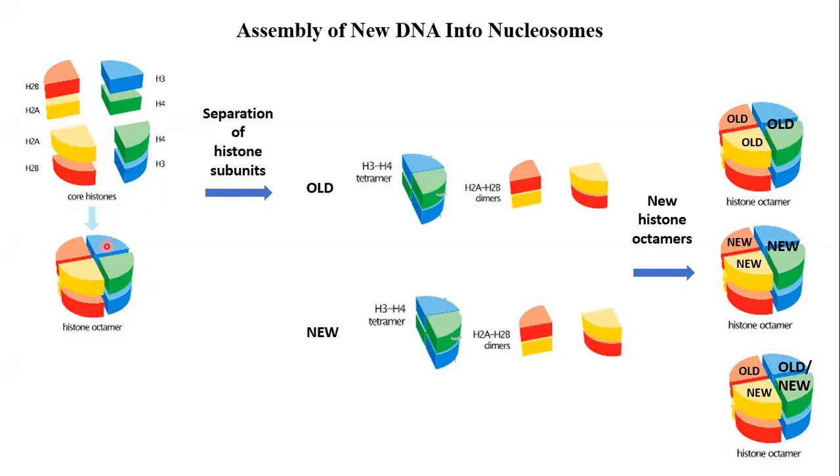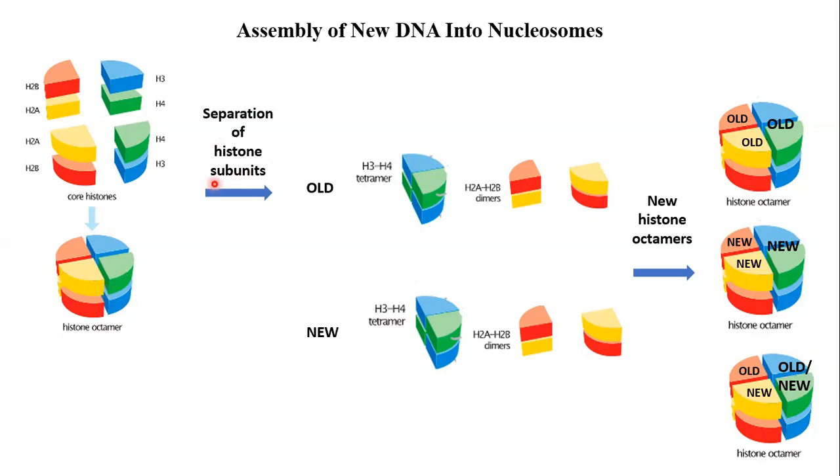Okay. So when the replication goes on, when the replication fork moves, the DNA is unwound. So naturally these old histones disassemble, as well as new histones being synthesized. So inside the nucleus, in the nucleoplasm, there should be old histones which get disassembled and new histones which get synthesized anew.